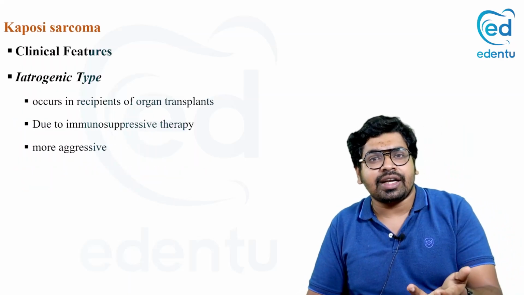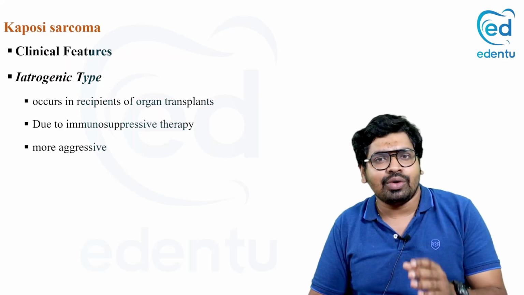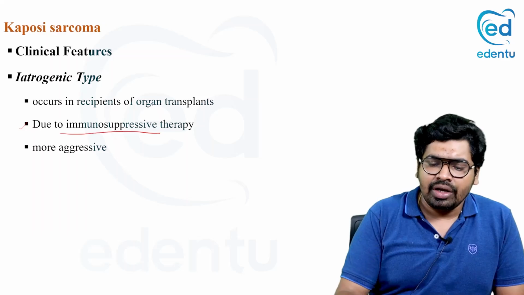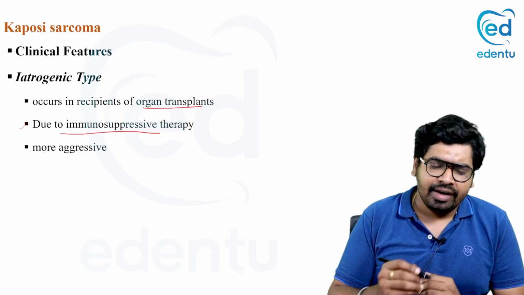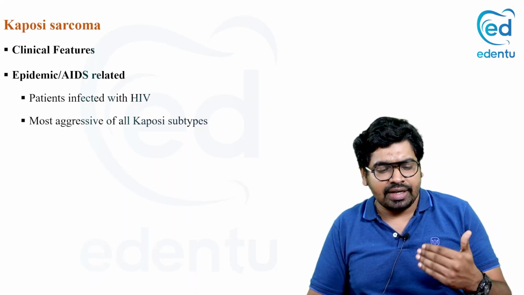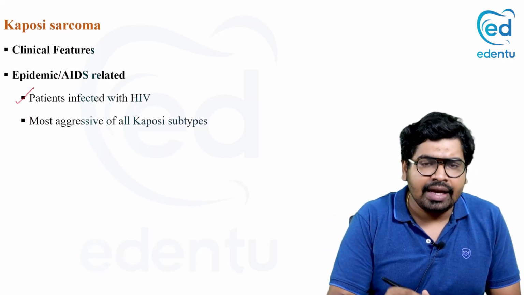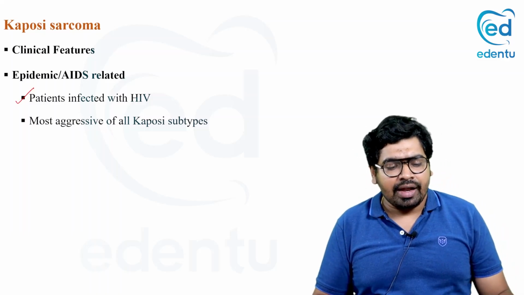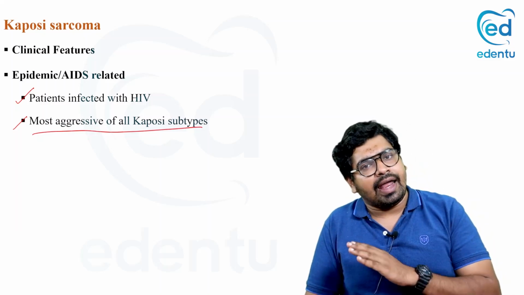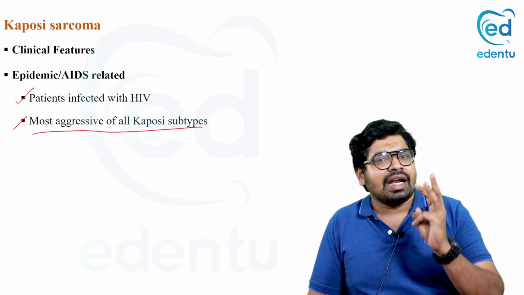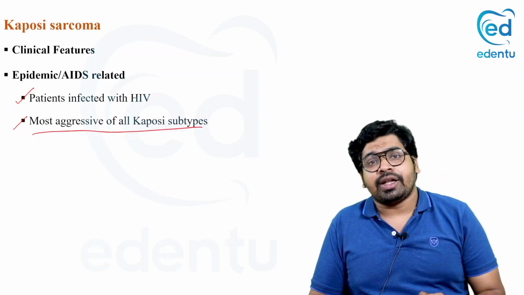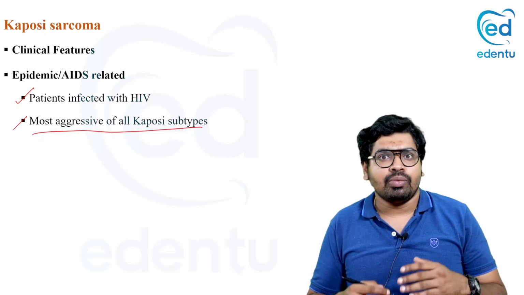Now coming to the iatrogenic type, you know how it occurs. It is due to immunosuppressive therapy during organ transplants, and it is more aggressive also. Coming to the epidemic type, which is related to AIDS because it occurs only in patients with AIDS, it is the most aggressive of all subtypes. Which is the most aggressive one? Anyway, Kaposi sarcoma is aggressive. There is the classic, endemic, iatrogenic, and epidemic type. The epidemic type, which is associated with AIDS, is the most aggressive one.